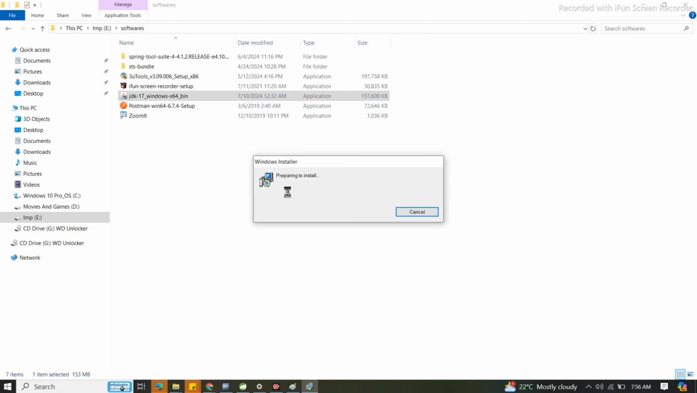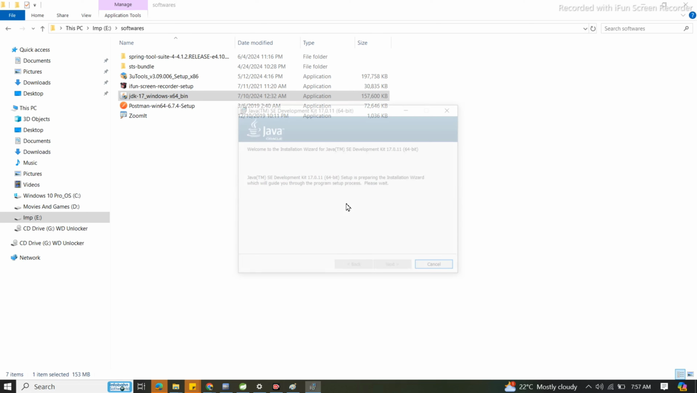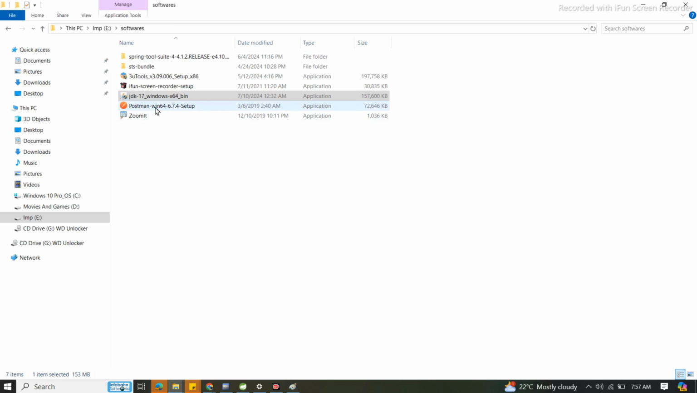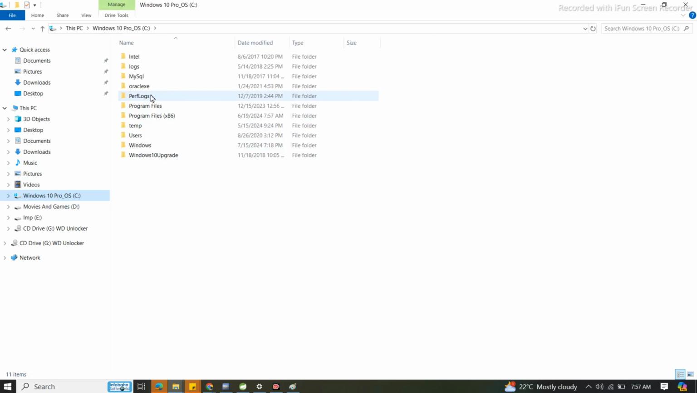Understood? Yes, see, it is preparing to install. It is showing "Preparing to install," but I already have that software. Still, I'll show you what will happen next and how you can click next. There might be some problem. So here just click next and finish, and Java will install in your system. See, it says the software is already on your computer and asks whether I would like to install it, so I will say no. Fine.